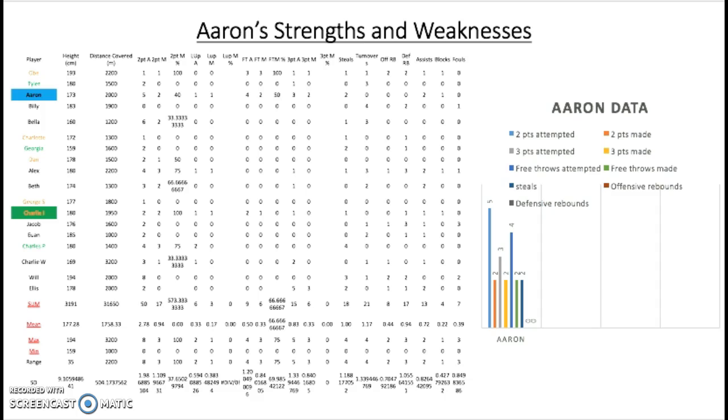Aaron's weakness as a player is in his defensive play. Aaron made 2 steals, which is 1 more than the mean average, so he did reasonably well with his steals. However, he underperformed with rebounds compared to his game as a whole. The mean average for defensive rebounds is 3, and for offensive rebounds is 2, but Aaron made 0 defensive or offensive rebounds.